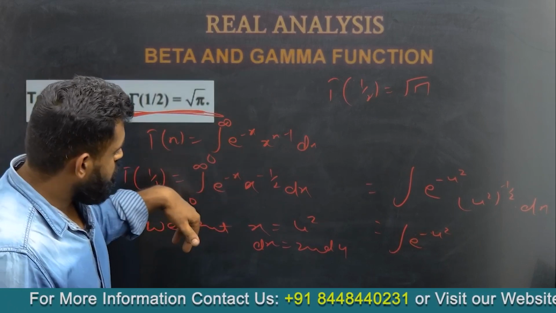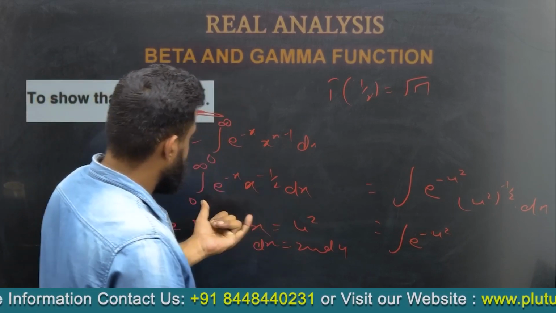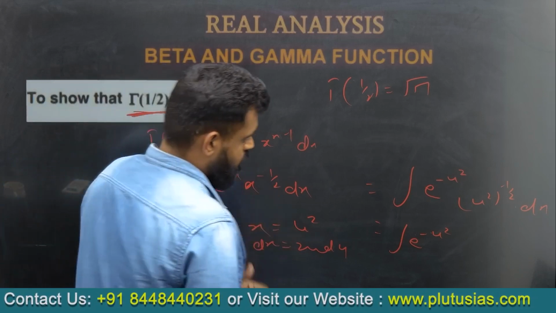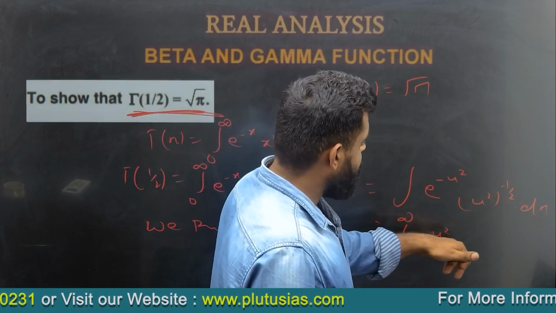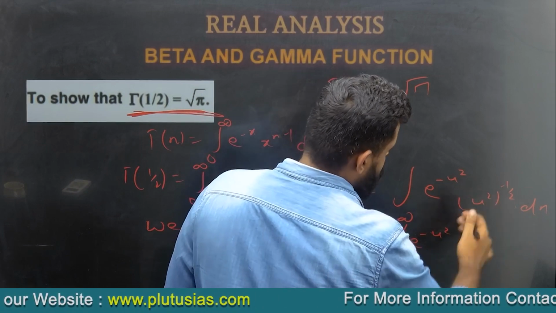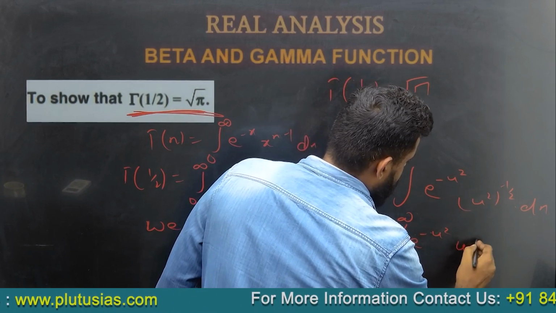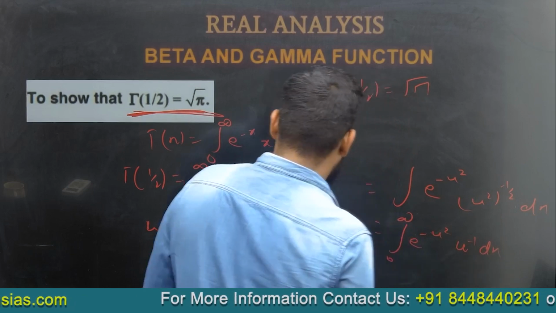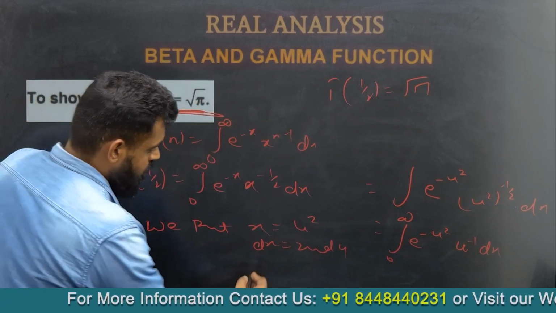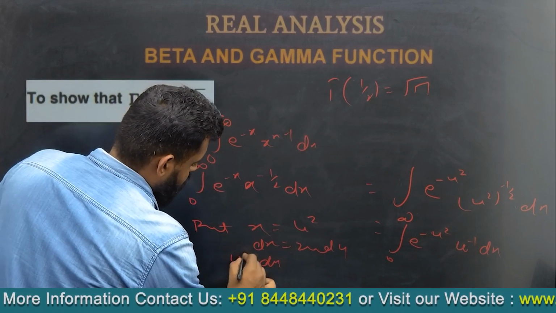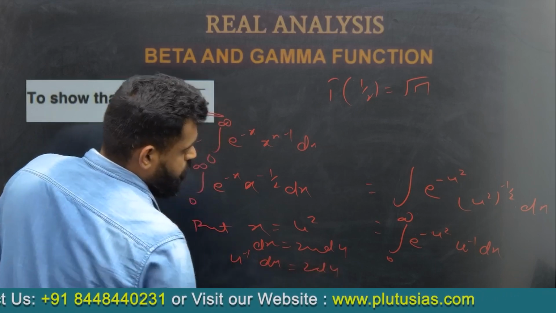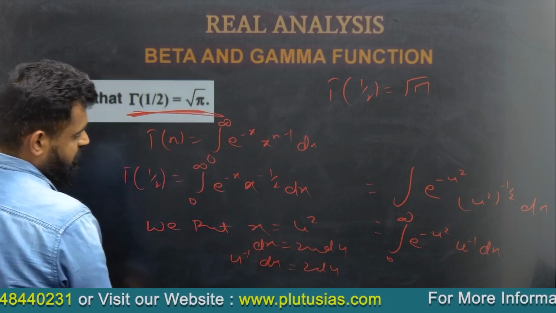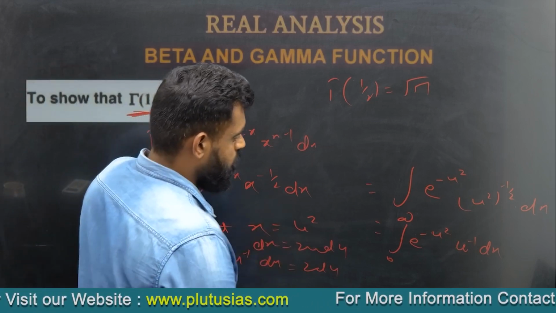for x equal to 0 u would be 0, and for x equal to infinity u would also be infinity. So we get e to the power minus u square, and this would be equal to u to the power minus 1 dx, and from here we can see that dx upon u to the power minus 1 is equal to 2 du. This u comes here, so we get du.